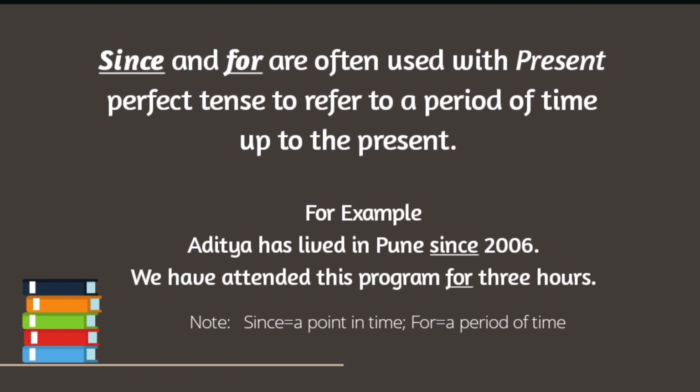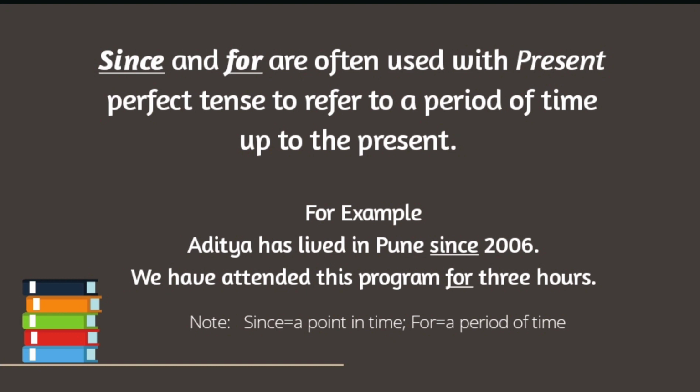Now please pay attention here. When can you use since and when can you use for? Since is always used for a point in time and for is always used with a period of time. Period of time means you know the starting point as well as end point of that period.